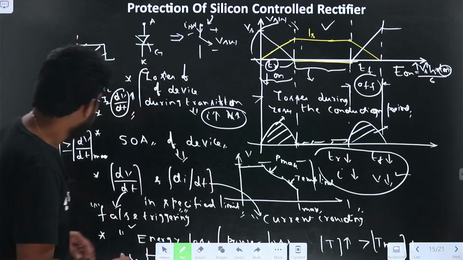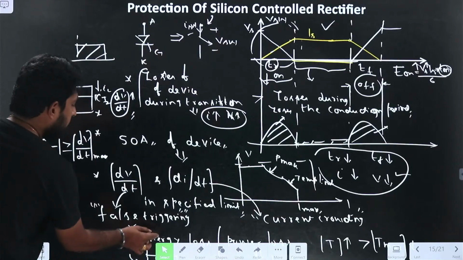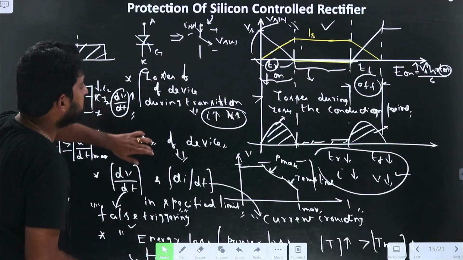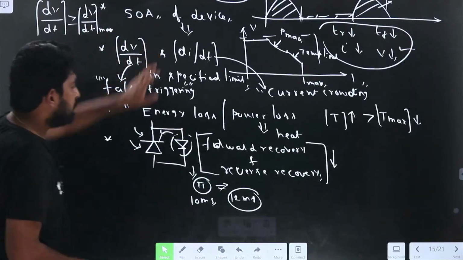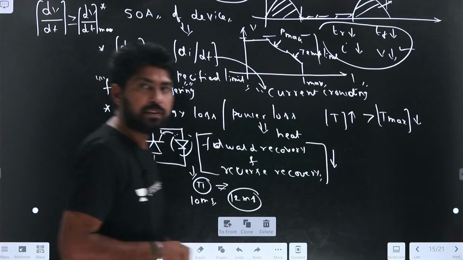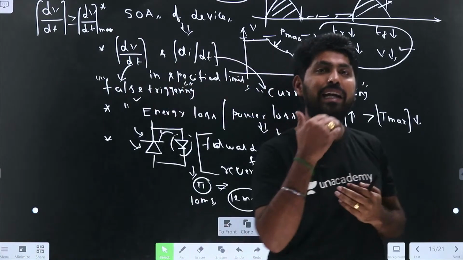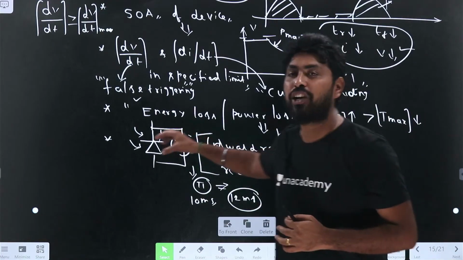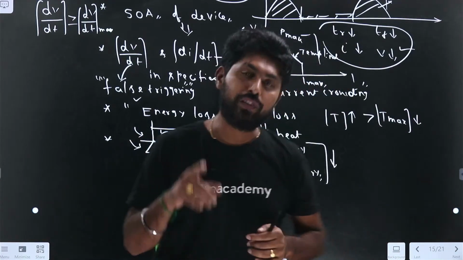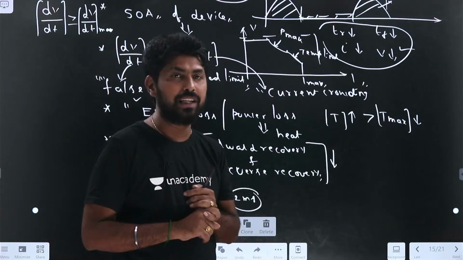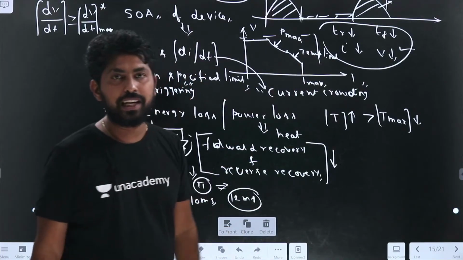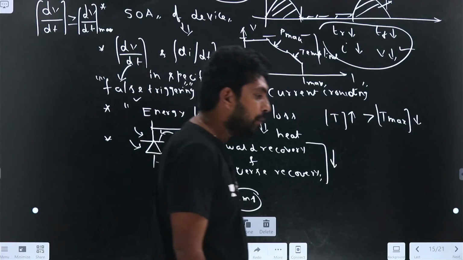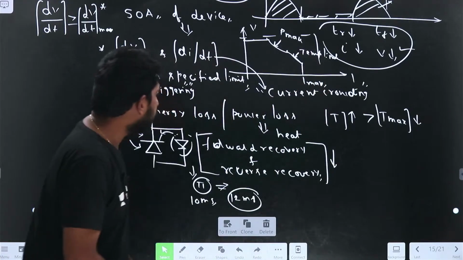Now, the last one, what we have seen. When the circuit operates like this, whatever parallel device is connected, the device characteristics will affect the turn on and turn off time of the switch, which also causes additional energy losses in the system. Right? So now, what do we have to do?